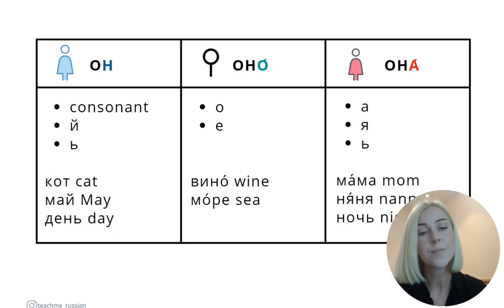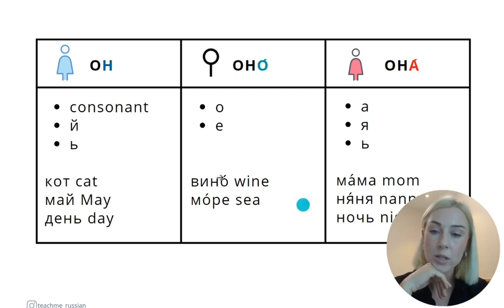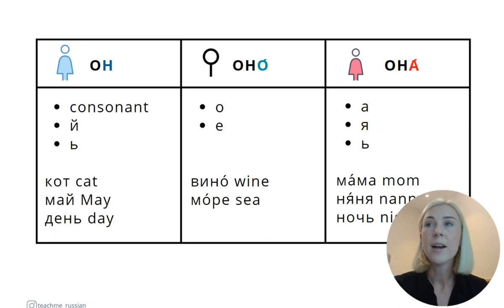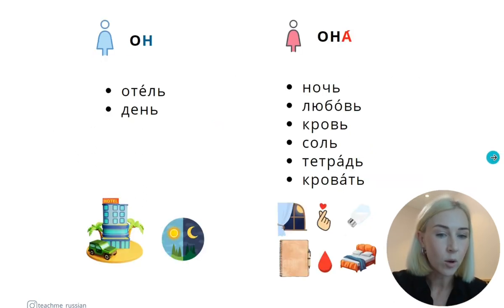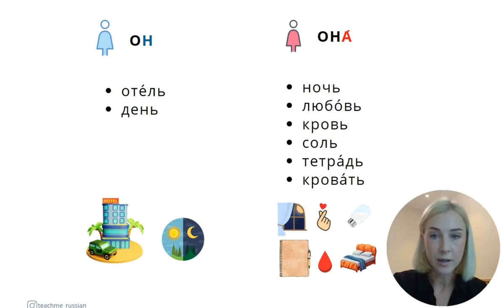So ночь is feminine. And here you can ask me a question, because you can see that we have a soft sign over here and a soft sign over here. So yes, if you see a noun that has a soft sign at the end, it might be either masculine or feminine gender. You will never know what it is. You just have to learn by heart what gender the noun belongs to. That's it. Now let's take a look at some common words that end in a soft sign.